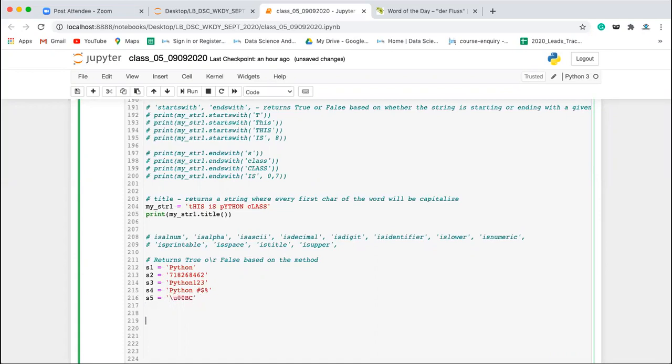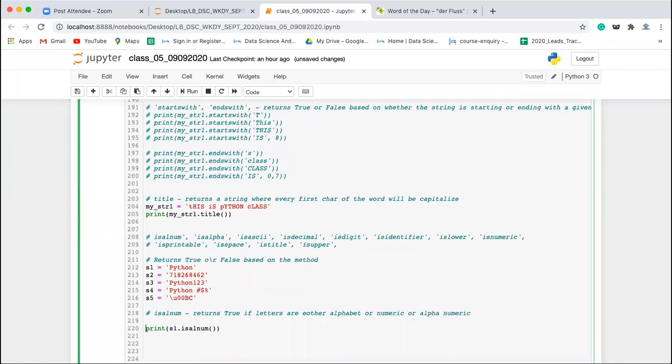Okay. So let's see this. We are having print S1 dot isalnum. Okay. So isalnum returns true if letters are either alphabet or numeric or alphanumeric.